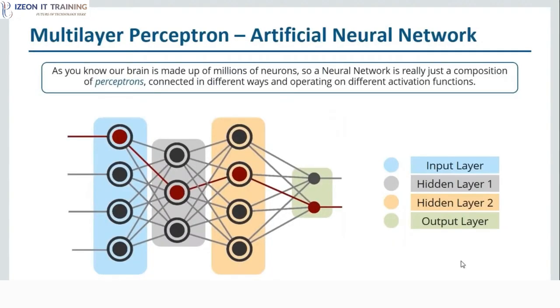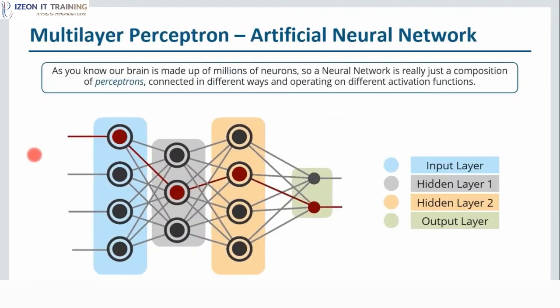So this is how an artificial neural network actually looks like. So over here we have multiple neurons present in different layers. The first layer is always your input layer. This is where you actually feed in all of your inputs. Then we have the first hidden layer. Then we have the second hidden layer, and then we have the output layer. Although the number of hidden layers depends on your application, on what you are working on, what your problem is. So that actually determines how many hidden layers you'll have.